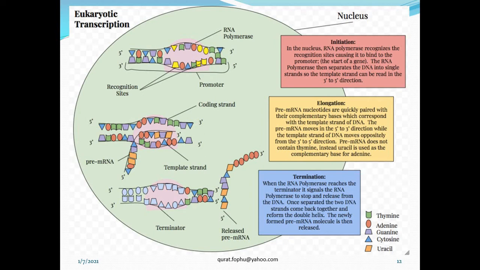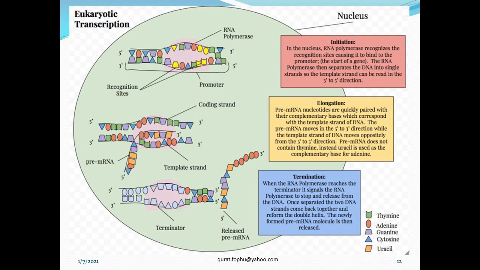And what is the initiation of transcription, and how does it start? Transcription starts when the alpha subunit of the RNA polymerase recognizes particular sequences in the promoter region of the DNA.